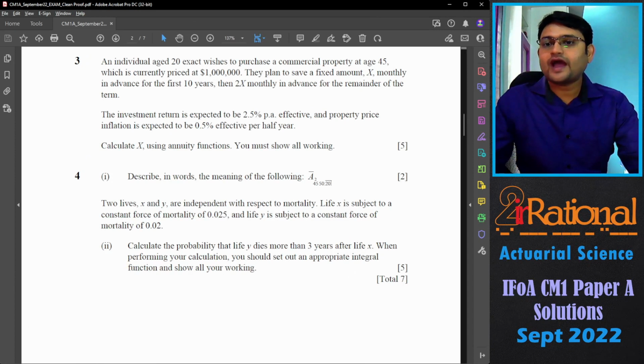Question number 3. An individual aged 20 exact wishes to purchase a commercial property at age 45 which is currently priced at 1 million. They plan to save a fixed amount X monthly in advance for the first 10 years, then 2X monthly in advance for the remainder of the term. The investment return is expected to be 2.5% per annum effective, and property price inflation is expected to be 0.5% effective per half year. Calculate X using annuity functions. You must show all working.